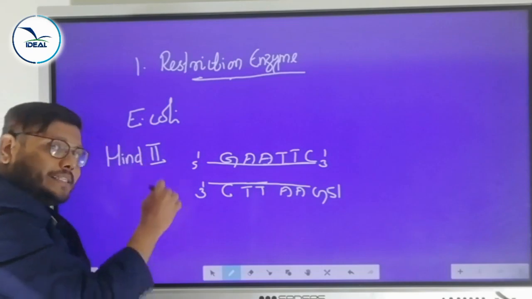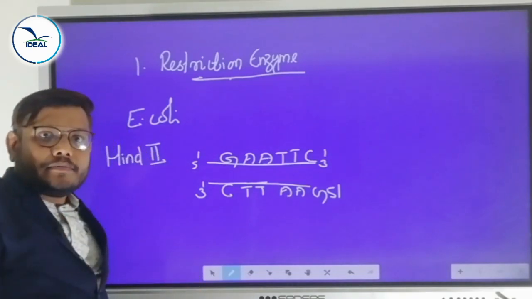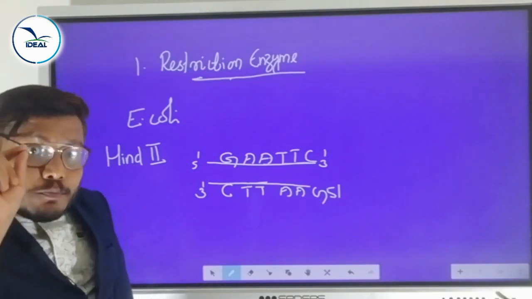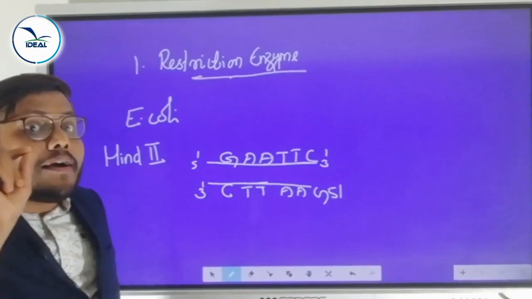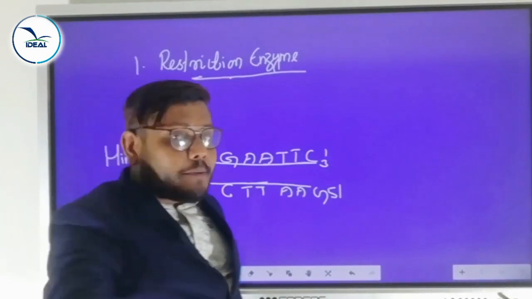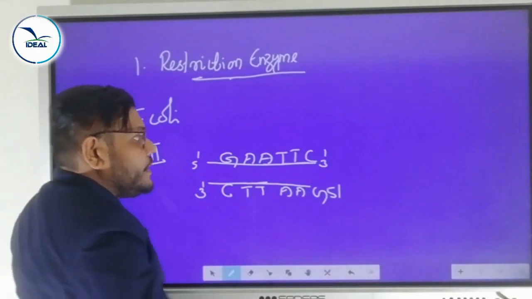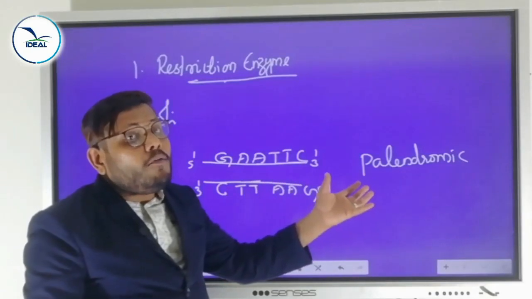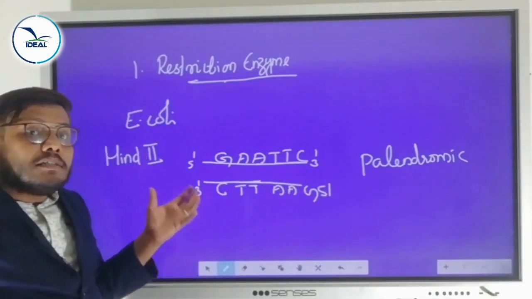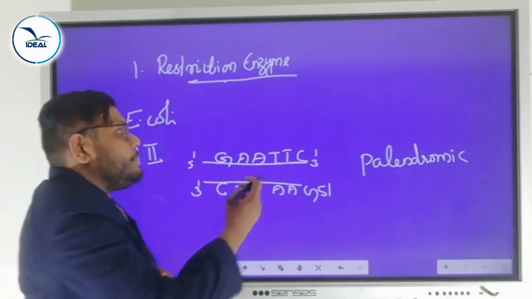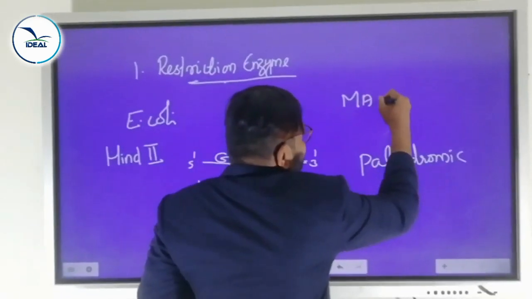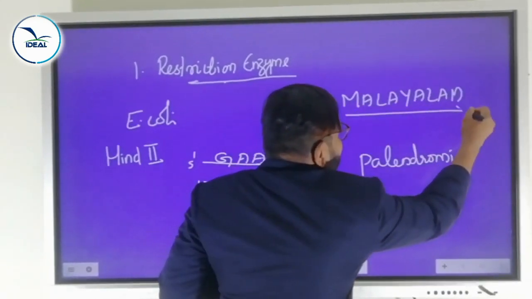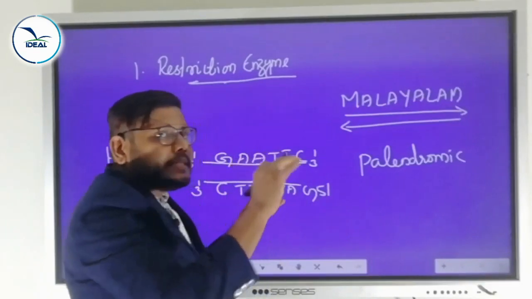It can always cut the DNA molecule at a particular site by recognizing a sequence of 6 base pairs. That 6 base pair sequence is called a recognition site. That recognition site must be palindromic. A palindrome is a group of letters that read the same forward and backward. Suppose the word Malayalam, if you read it forward and backward, we will get the same letters.